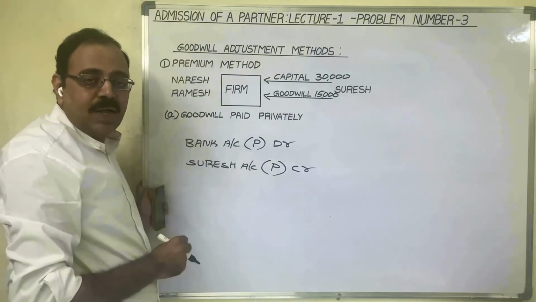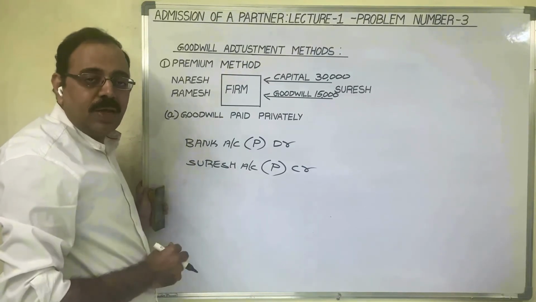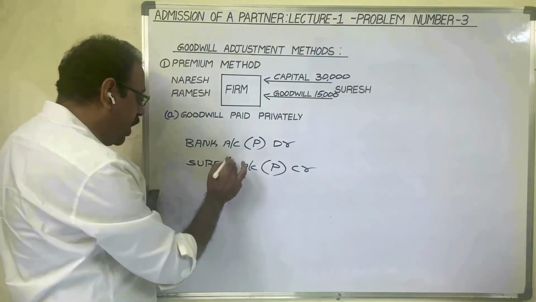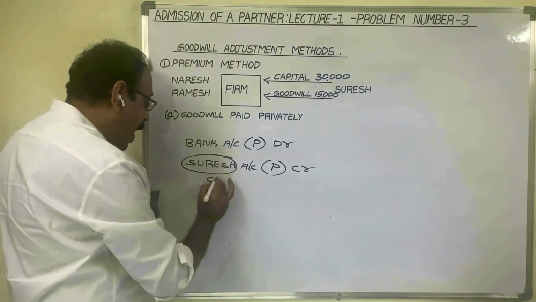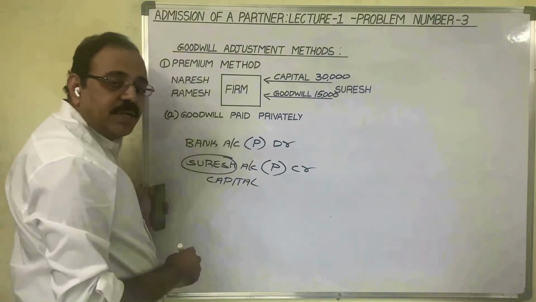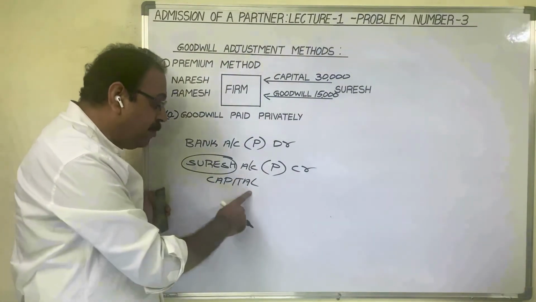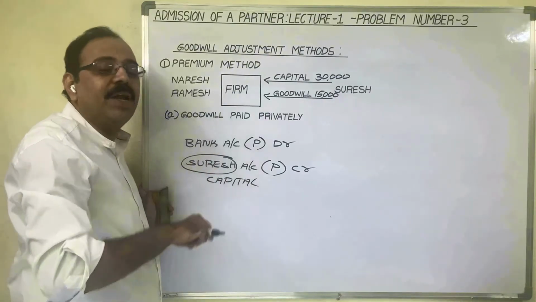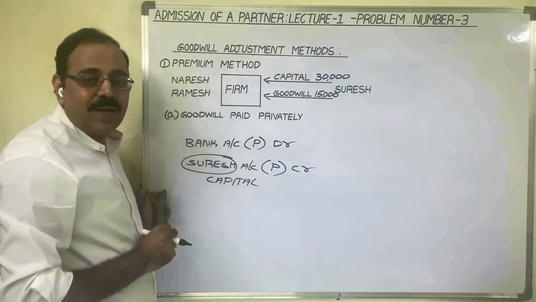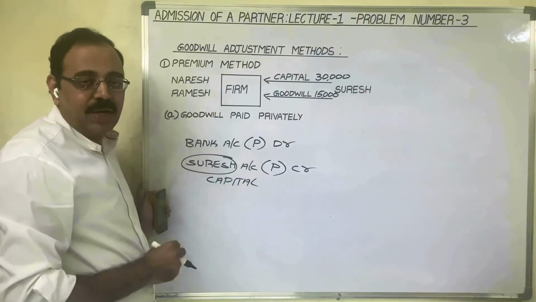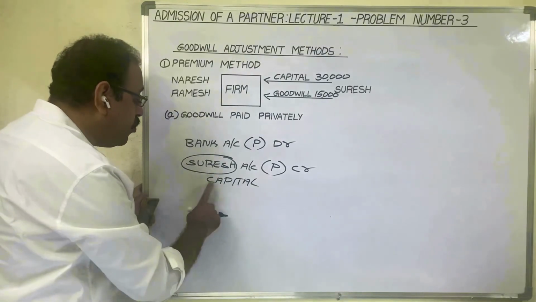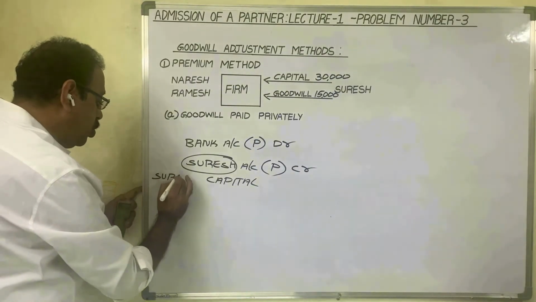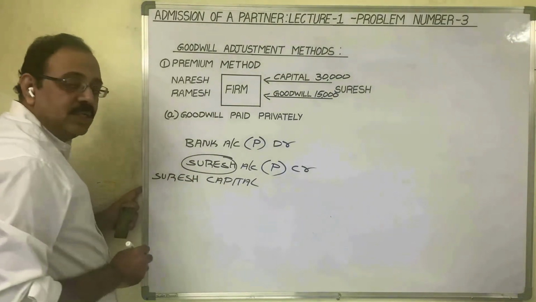Suresh is a partner, which means he is an owner. The owner's name we should not write in the books now. Instead of the owner's name, we should write the word capital. But if you write only the word capital, there is no clarity regarding whose capital this is. As this is a partnership firm, there are three partners. Therefore, instead of only writing capital, I am writing Suresh capital account.